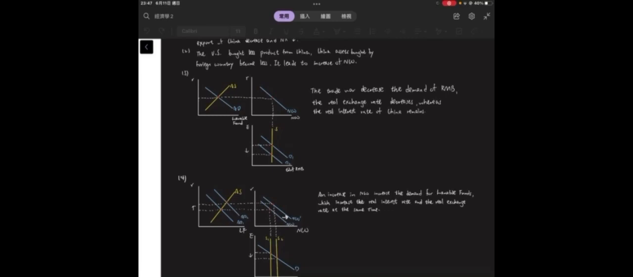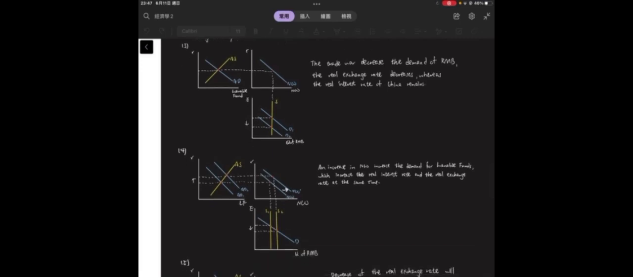And the third question is to use the open economy macroeconomic model to analyze the impact of the trade war on the real interest rates and real exchange rates of China. As the following graph shows, the trade war decreases the demand for renminbi, the real exchange rate decreases, whereas the real interest rate of China remains.